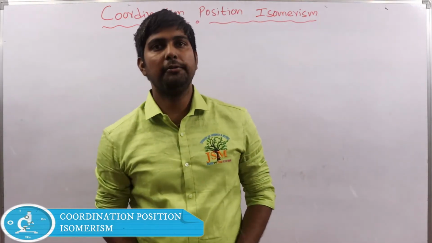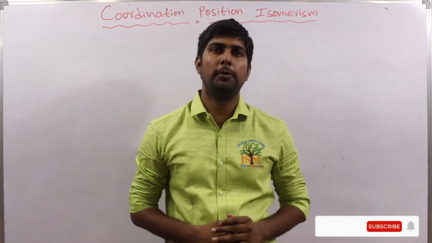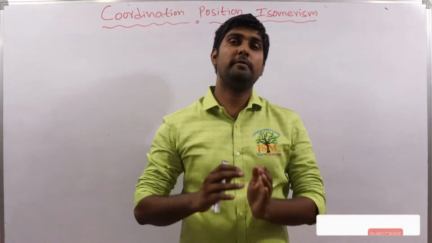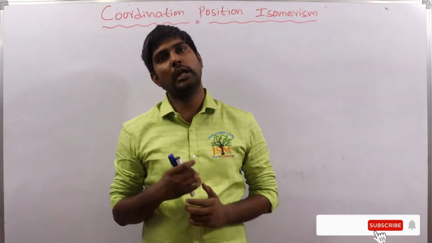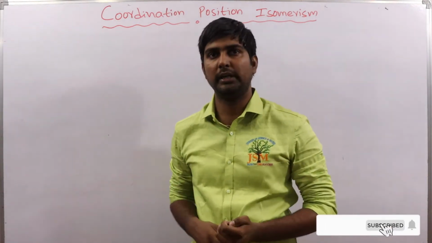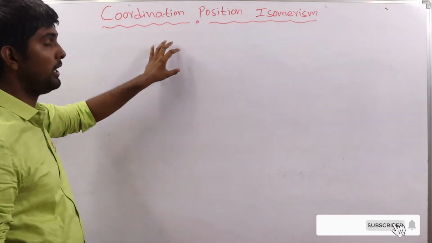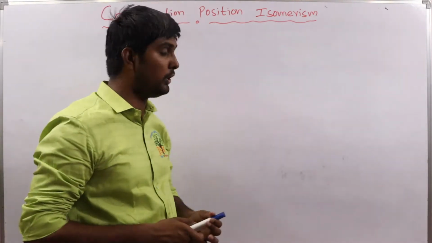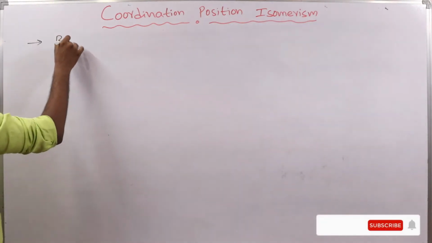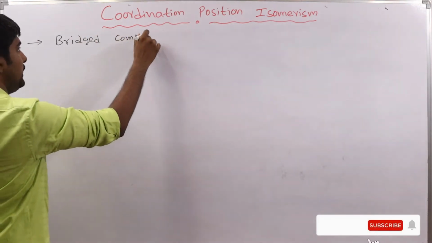In this lecture, we are going to discuss another important type of isomerism in coordination compounds, that is coordination position isomerism. In the previous lecture, we discussed coordination isomerism, which is exhibited by complexes with two coordination spheres. This is another type of isomerism, exhibited by bridged complexes only.